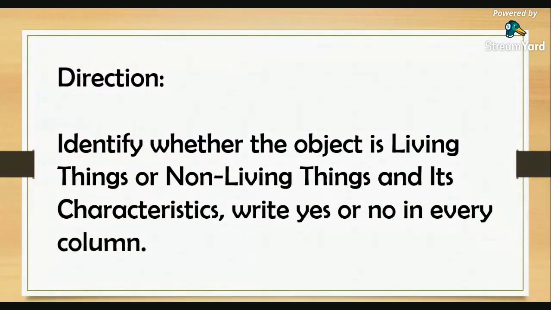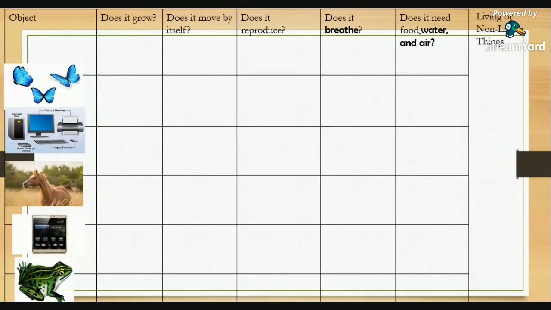Identify whether the object is a living thing or a non-living thing and its characteristics. Write yes or no in every column. So here is our table. These are our objects: a butterfly, a computer, a horse, a cell phone, and a frog. And you will write it on one whole sheet of paper. Get your sheet of paper now and answer our task. You will now proceed.